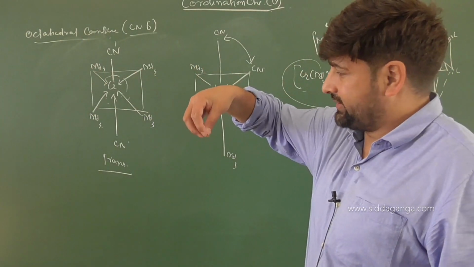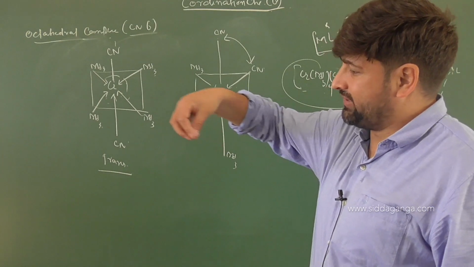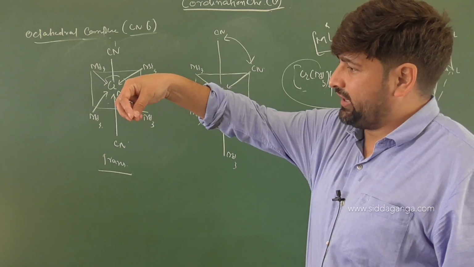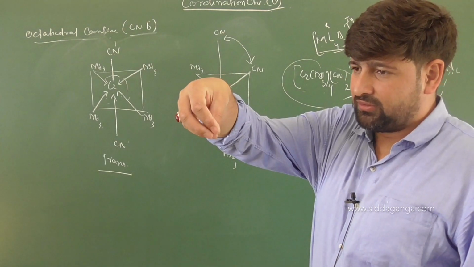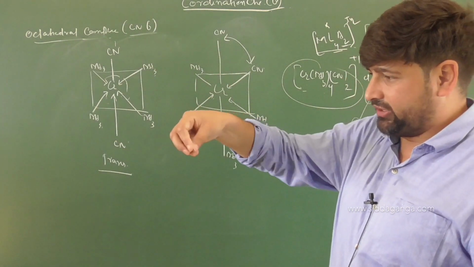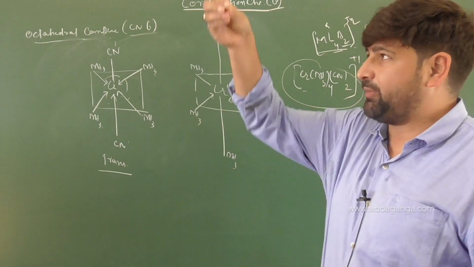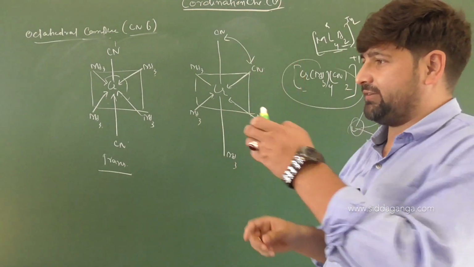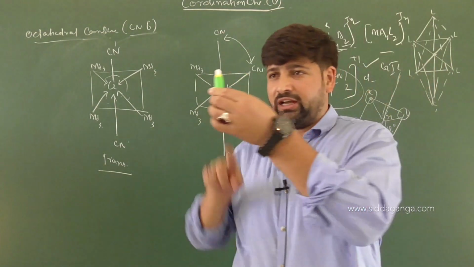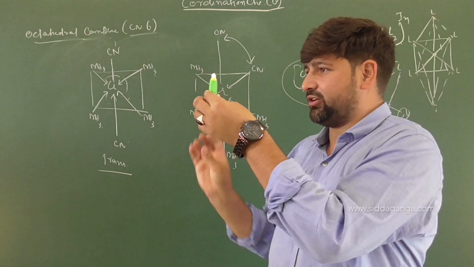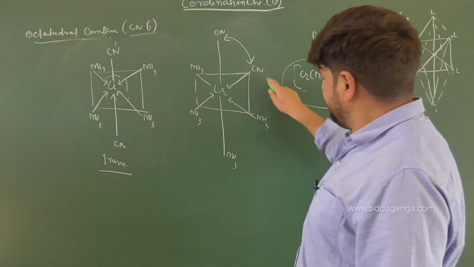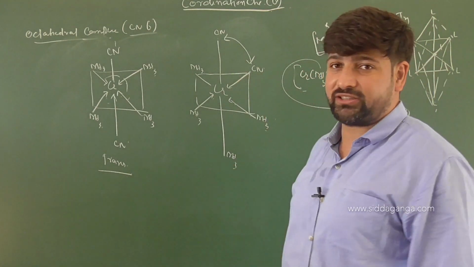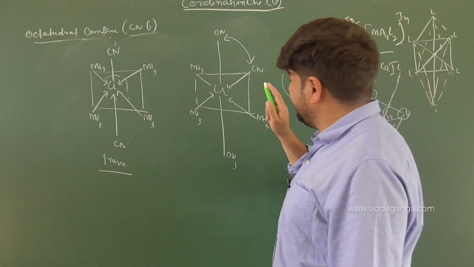So we have chromium here, right? Then what's the bond you have here? You got ammonia, then ammonia, then ammonia. Then you got CN. So above the plane also there is CN. This CN above the plane here, and one CN here, they are on the same side of the plane, right? So this will be what conformation? Cis. So anywhere you put CN, it will be a cis configuration for us, correct? Because the angle is not changing.